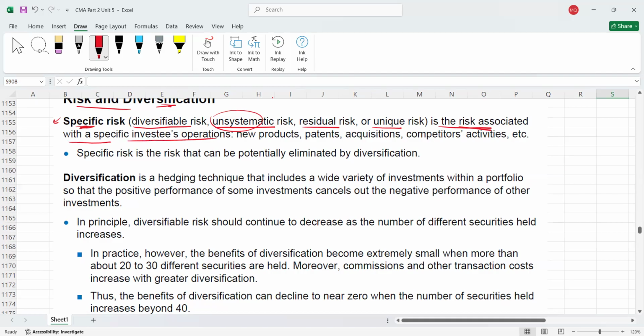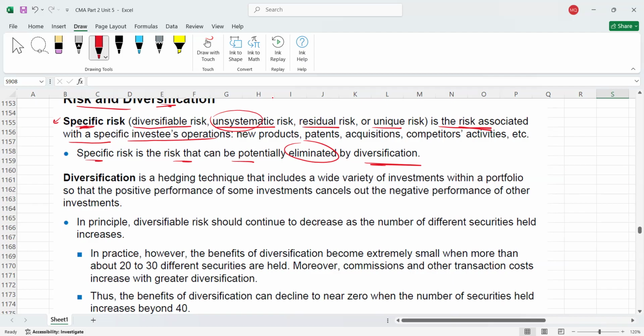For example, if company A has some specific risk, you can minimize that risk by investing in company A plus company B plus company C. It means through diversification this risk can be reduced. So that is called specific risk. And please remember, specific risk is the risk that can potentially be eliminated by diversification. You should not invest your entire amount into that company only. You should invest into other companies also, because a loss on one side can be netted off on the other side. So that is specific risk.